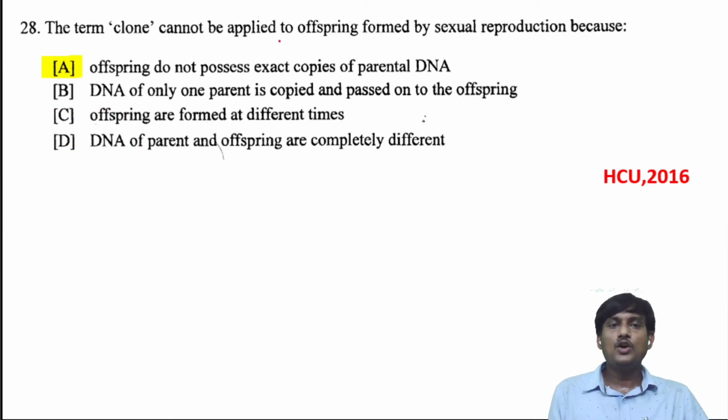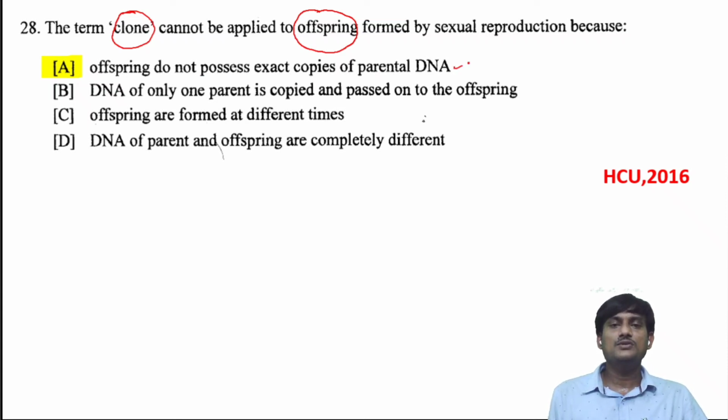The term clone cannot be applied to offspring formed by sexual reproduction because a clone is different from offspring. In cloning, you will get exactly the same copy, but in offspring, you get a slightly different copy. So offspring do not possess exact copies of parent DNA.